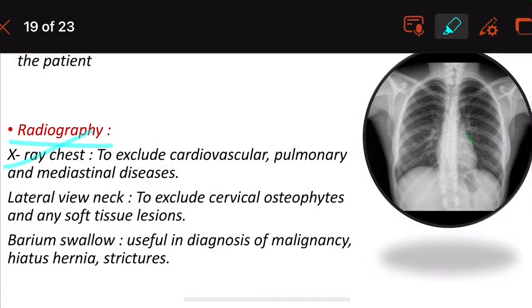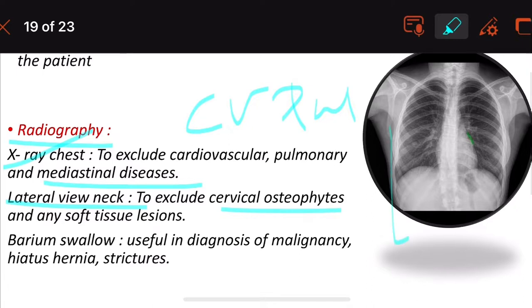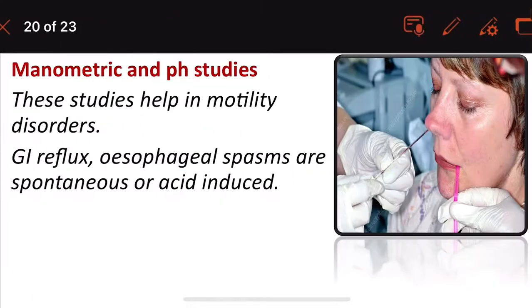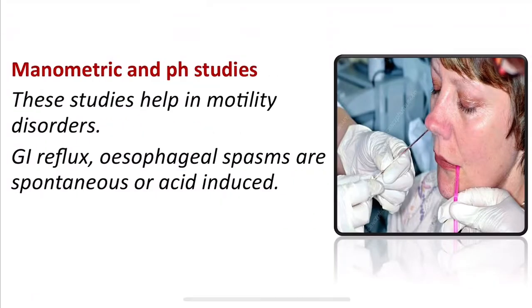In radiography, we do the X-ray to rule out mediastinal, cerebrovascular and pulmonary diseases. Then the lateral view of the neck for the cervical osteophytes, the spurs, and soft tissue lesions. Then we saw the barium swallow, which is done in malignancy, hiatus hernia and strictures. Then, continuing, the manometric and pH studies.